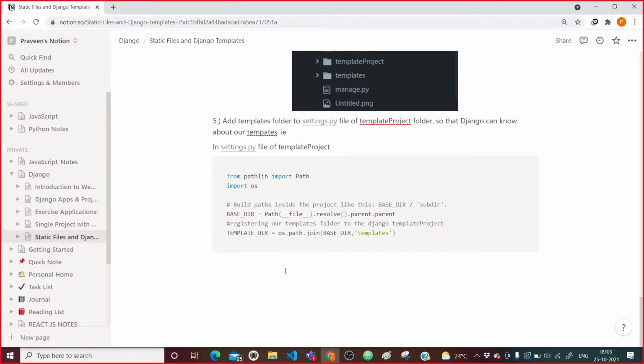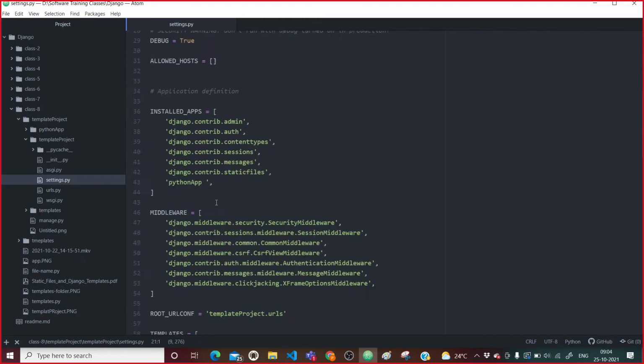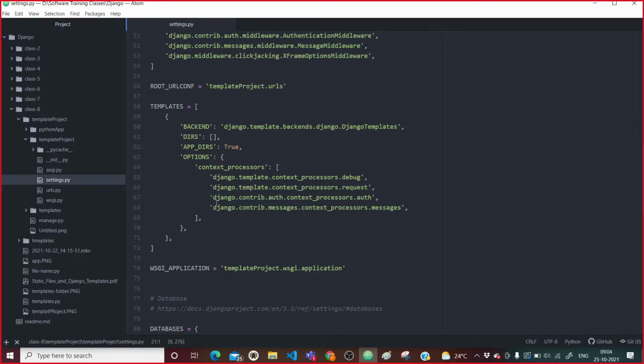After this, we are going to specify this template dir inside the settings.py file. So how are we going to do that? We will have to tell something. We will come to this place and check where dirs is written.